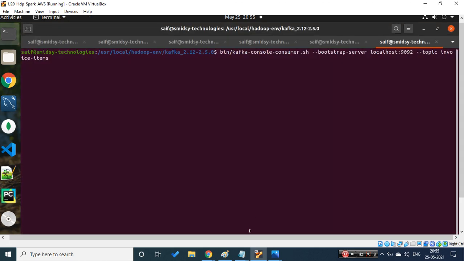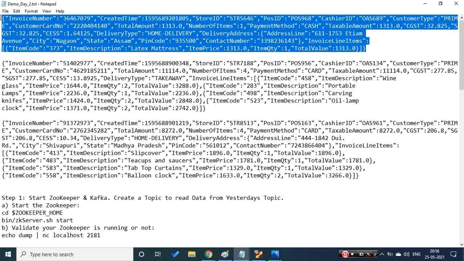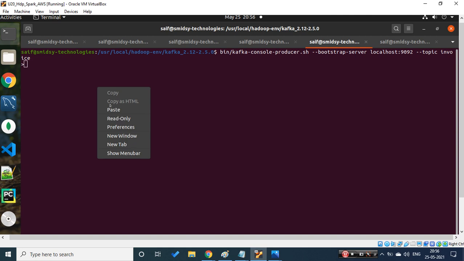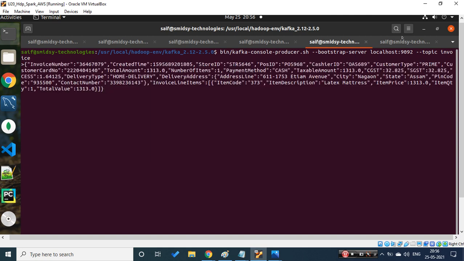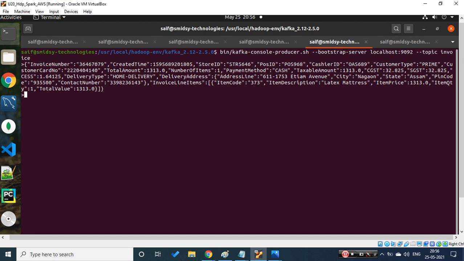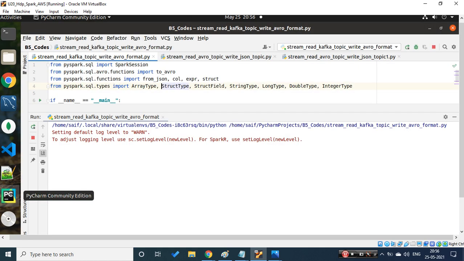Let's go back. What I have done is I have just copied the data. Let me copy the data, and let's come back, and this is the producer, right? So I need to push this. As soon as I enter, we should get some data in a binary format, like yesterday. Let's hit this, and we are getting something. Cool. So the first program is running as per our requirement.